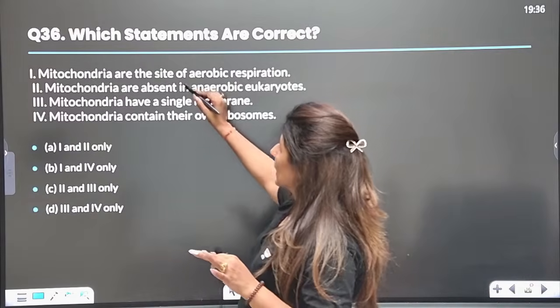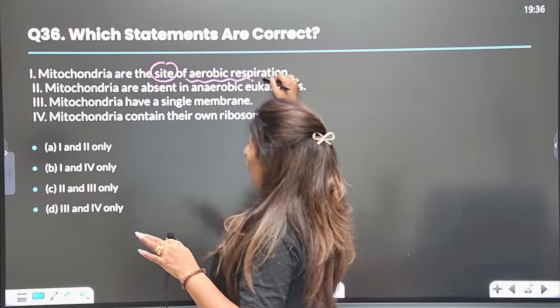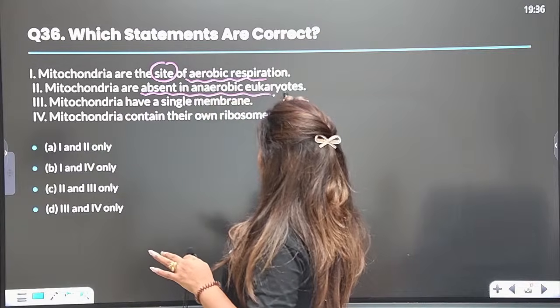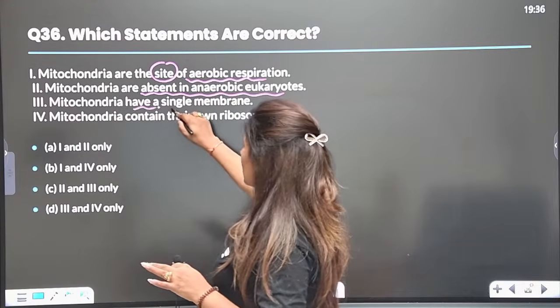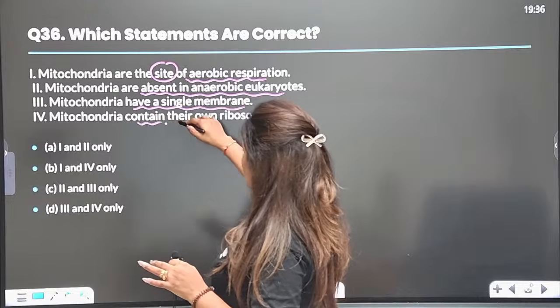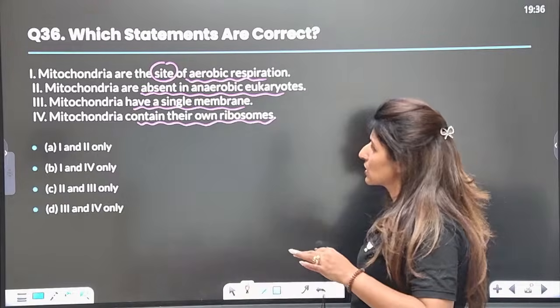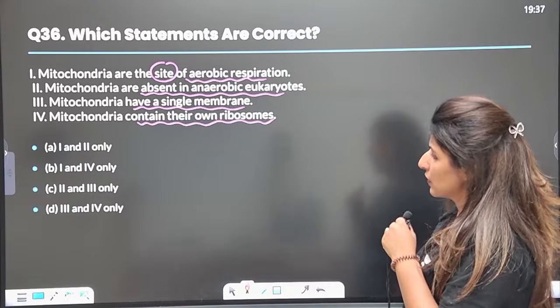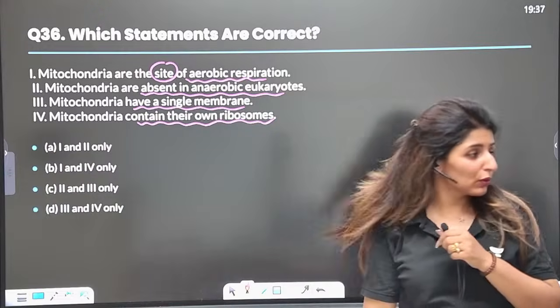Mitochondria are the site of aerobic respiration. Mitochondria are absent in anaerobic eukaryotes. Mitochondria have a single membrane. They contain their own ribosomes. Which statements are correct? Yes, guys. Which statements are correct? Quickly let me know the answer.